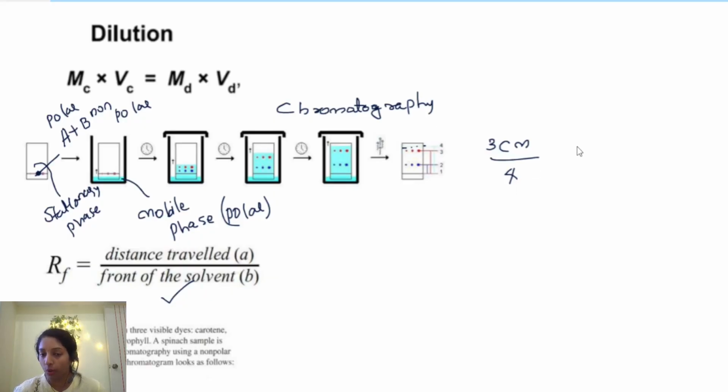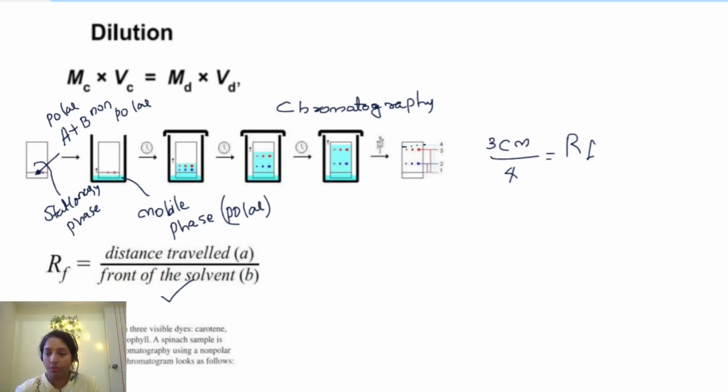So 3 over 4 is what we call the retention factor. By using this retention factor you can even identify A and B. Not just separation, you can identify the sample with predefined RF values. You can compare this, an RF correlation chart is there, and see which RF factor matches with this one.